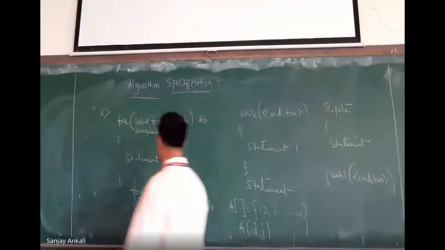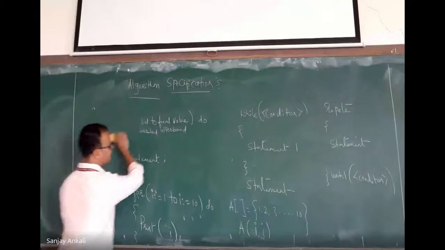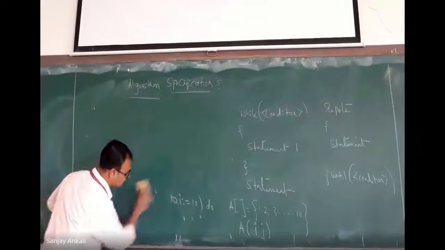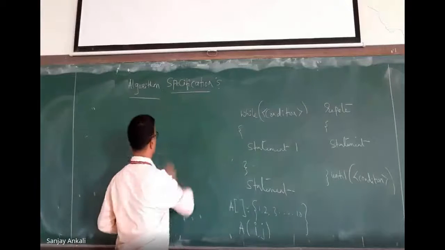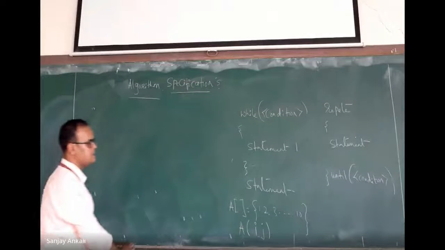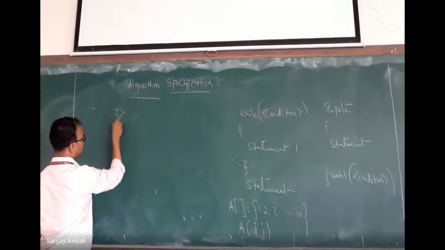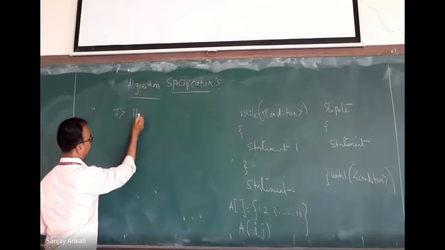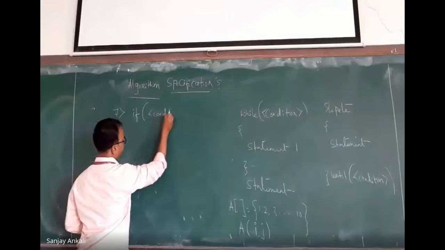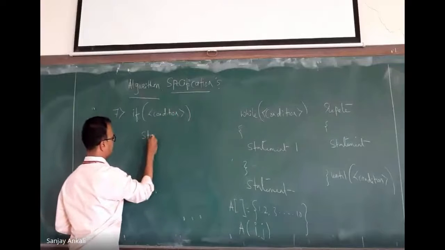The next comes how to write a decision making statement. The seventh algorithm specification is how to write a decision making statement. Now what are the decision making statements we have in C? If condition statement.